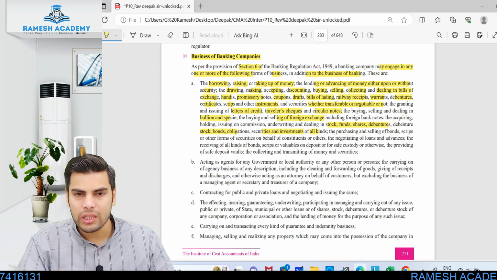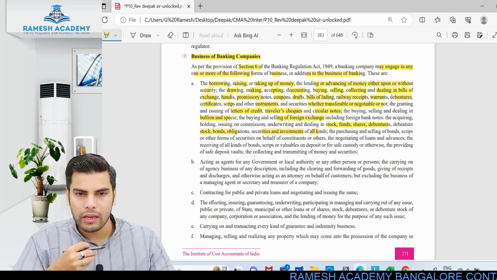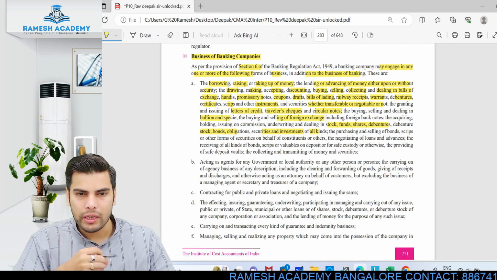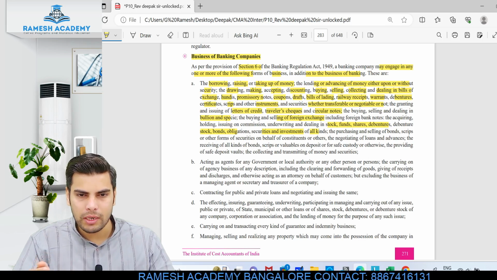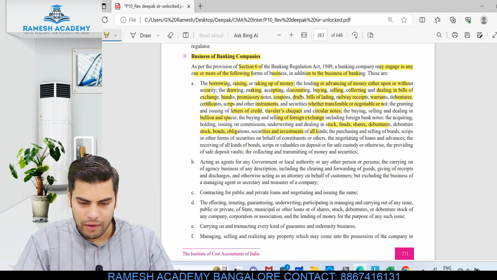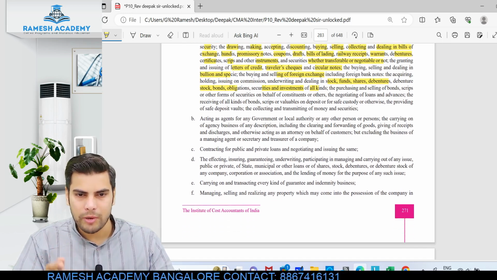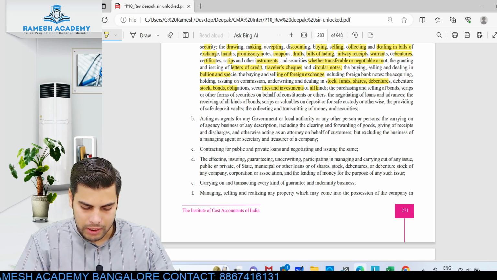A lot of services is being rendered by the bank. If you see the very first point, it is not only borrowing, they have included each and everything, like bill of lading, letter of credit, holding any foreign currency, purchasing or selling bullion, accepting, drawing, endorsing or collecting the amount with respect to bills of exchange, promissory notes, hundis or any other negotiable instrument or otherwise. Everything is being given over here. Transactions relating to shares, debentures, bonds, coupons, everything can be entered by the banking companies.